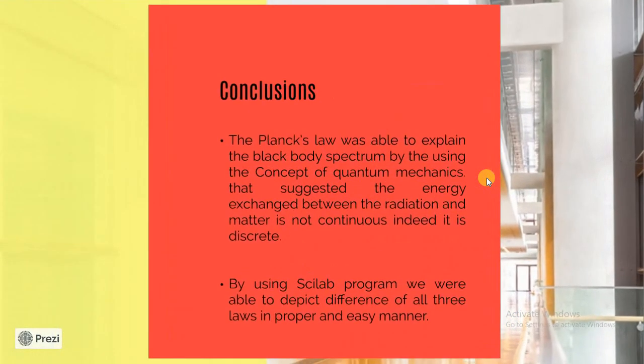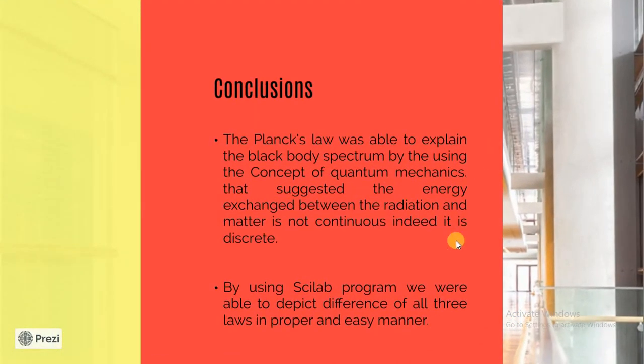So what do we conclude? We conclude that Planck's law was able to explain the blackbody spectrum by using the concept of quantum mechanics, which suggested that energy exchange between radiation and matter is not continuous. Indeed, it is discrete. So this was the basic concept. And by using a Scilab program, we were able to depict the difference of all 3 laws in a proper and easy manner.